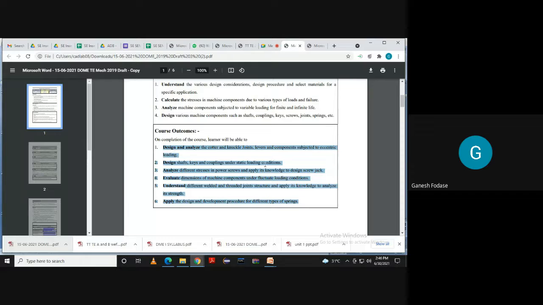So you can see how important this is, because in actual practice, many times we have to design these components, and you have to apply this knowledge to design some other component also. You will understand what the different stresses are, what the different loadings are, and due to the stress, due to the loading, which kind of failures are there. In strength of materials, have you studied theories of failures? Because it is in the syllabus, theories of failures.